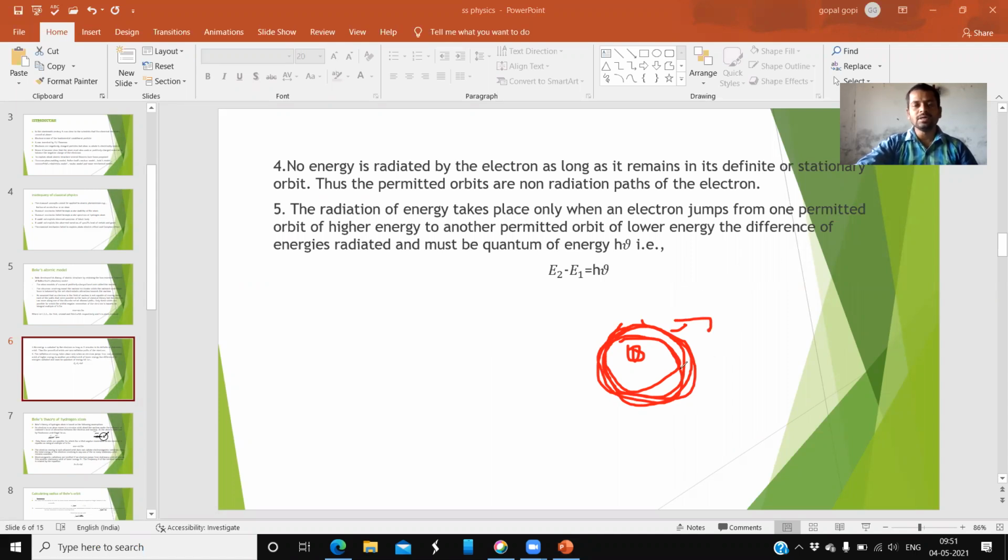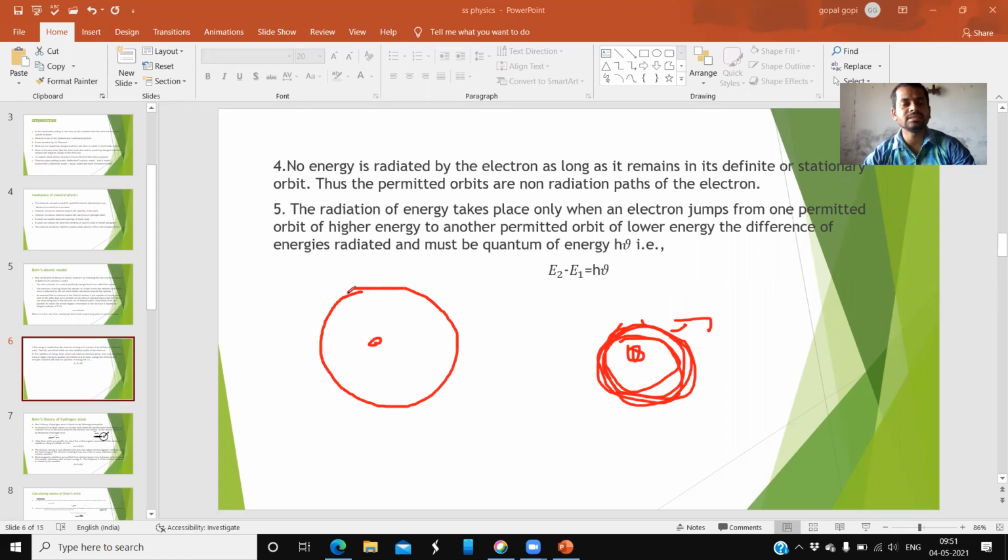In these paths only, the electron can move without radiating energy. If the electron radiates energy, then what happens? Suppose this is a nucleus and the electron is revolving in this path.